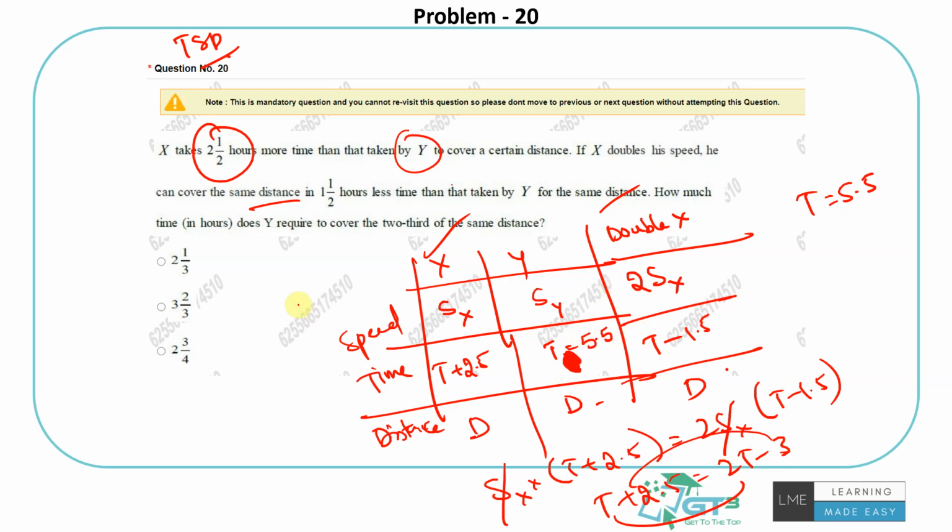That is the time taken by Ty. So that's basically 11 by 2 hours to cover the entire distance. What would be the time taken for 2/3? The same 2/3 of the time. So it's basically 11 by 3 hours.